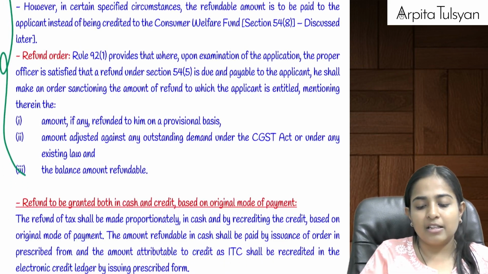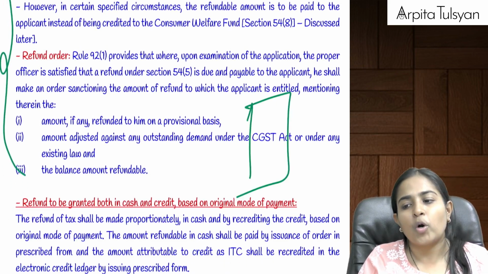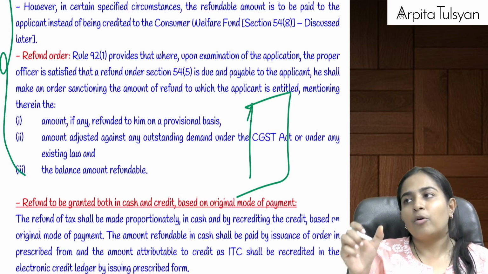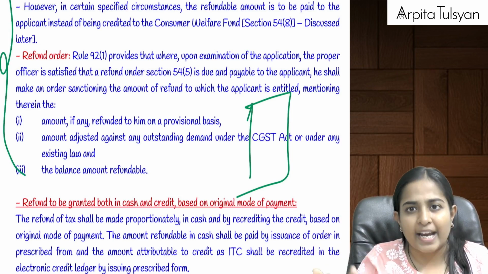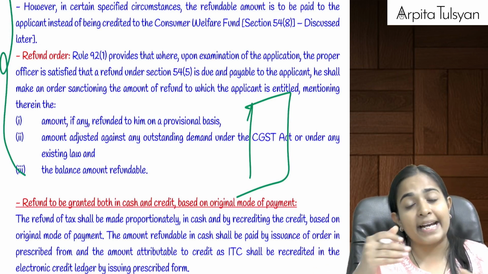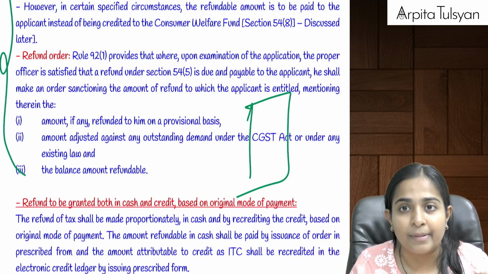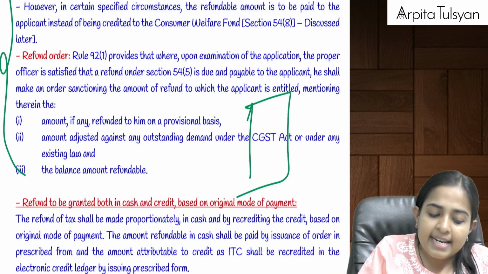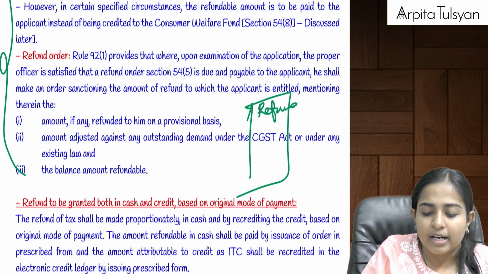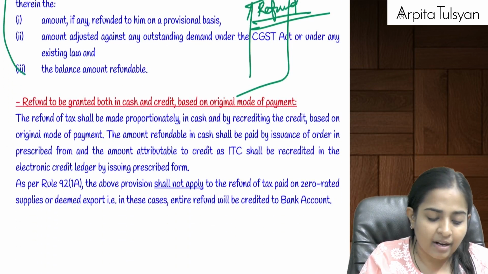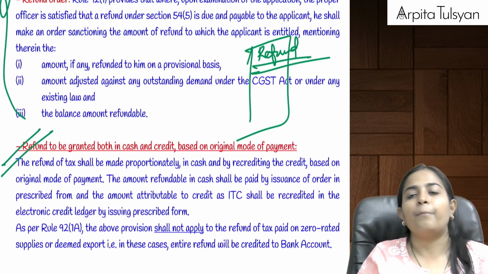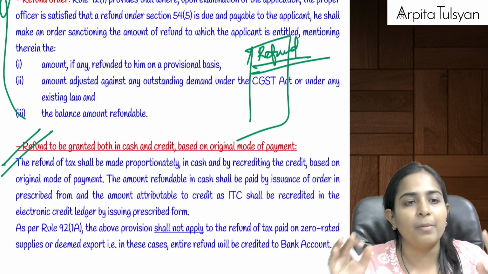Then the department is going to prepare a refund order in which it will write how much amount was provisionally refunded to you, if any, how much amount is adjusted against your outstanding tax liability, and how much amount is now becoming refundable. A detailed refund order will be prepared for your knowledge. Now, in what mode will the refund be given to you?